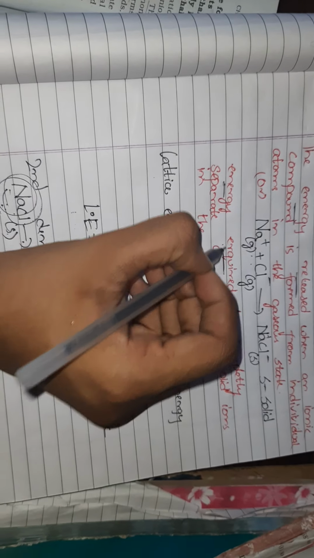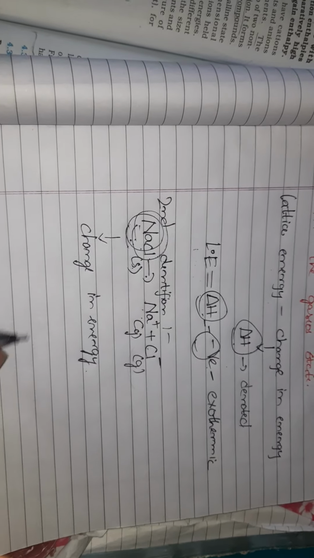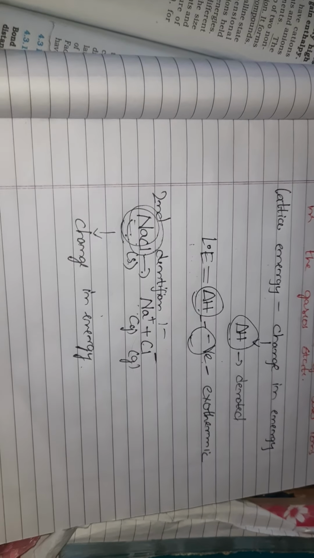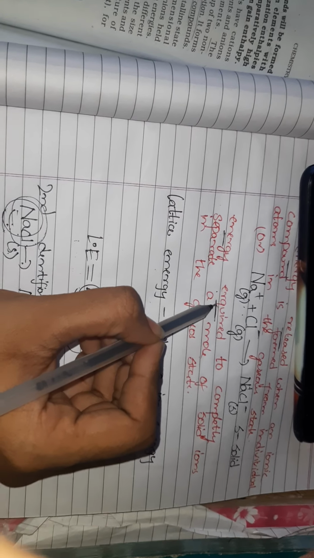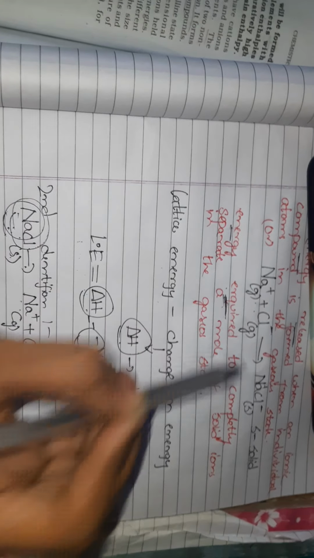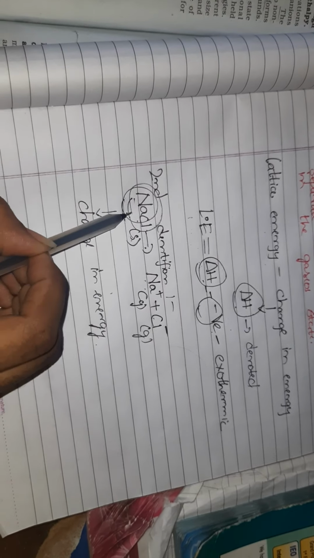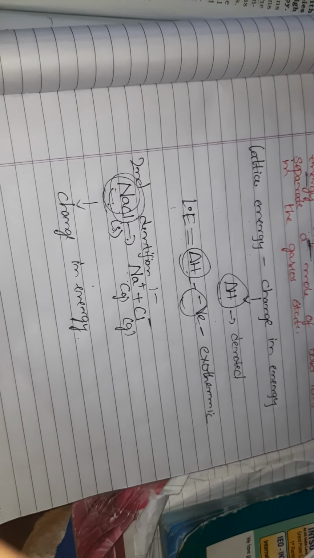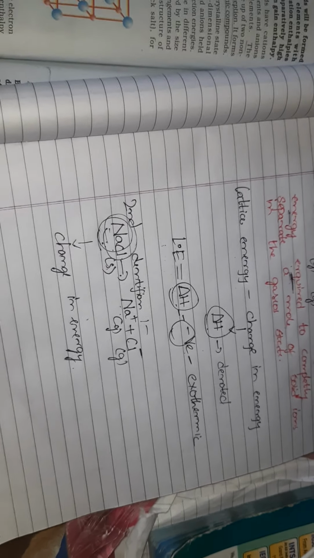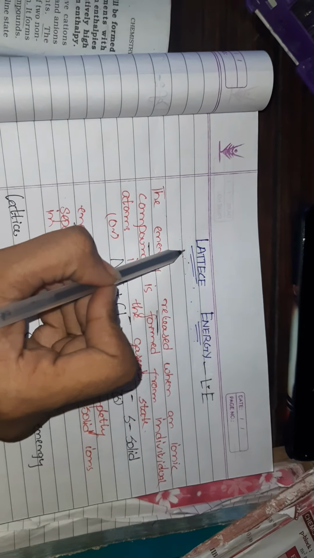We need energy to separate the NaCl. So the energy required to separate these two ions is also called lattice energy.